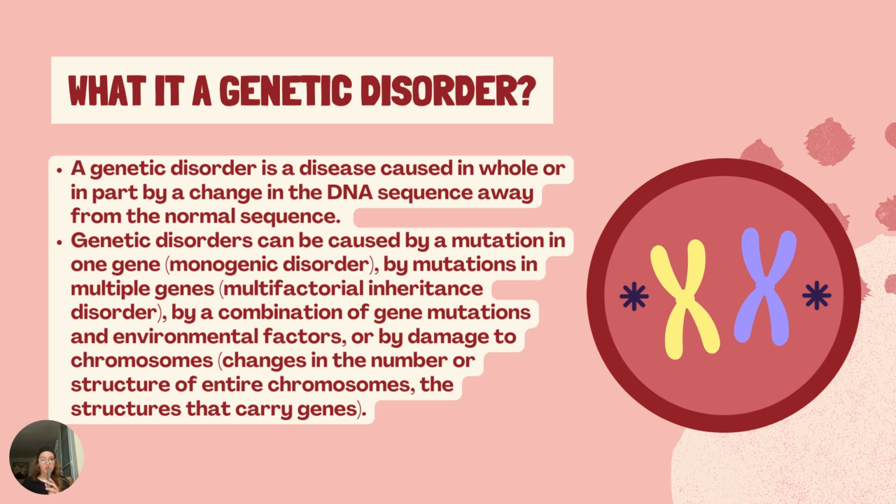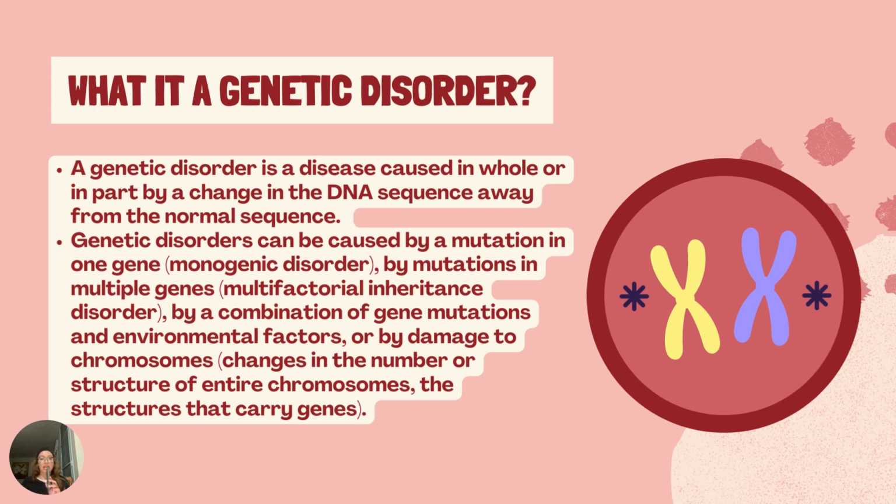The mutation responsible can occur in three ways. It can occur spontaneously before embryonic development, which in the medical world we call a de novo mutation. It can be inherited from two parents who are carriers of a faulty gene, which is referred to as autosomal recessive inheritance, or from a parent with the disorder, which is called autosomal dominant inheritance. So we have three ways the mutation occurs: spontaneously before embryonic development, or inherited either recessively or dominantly.